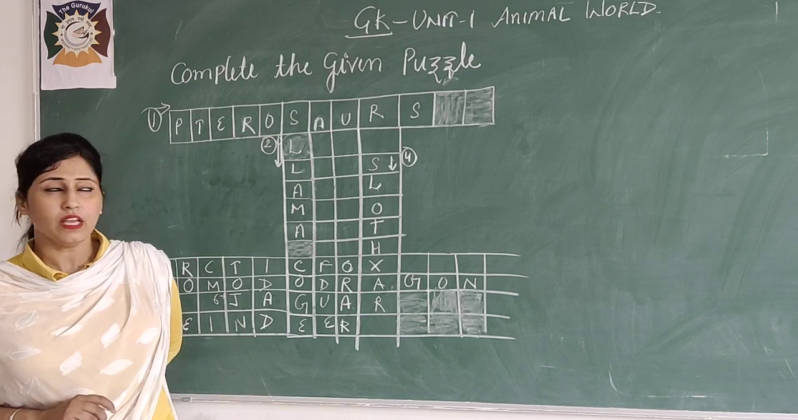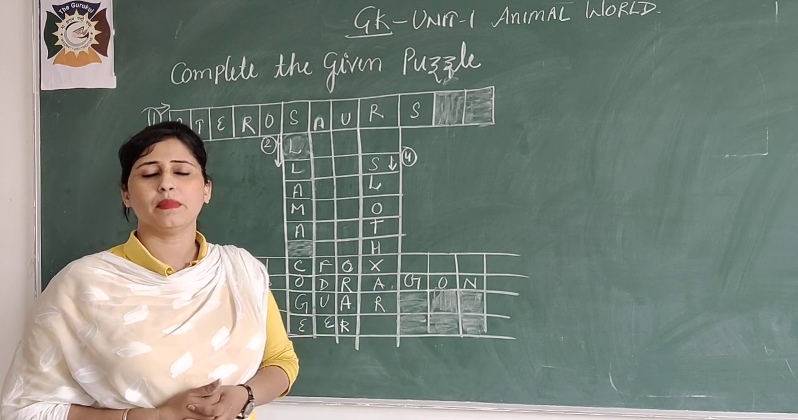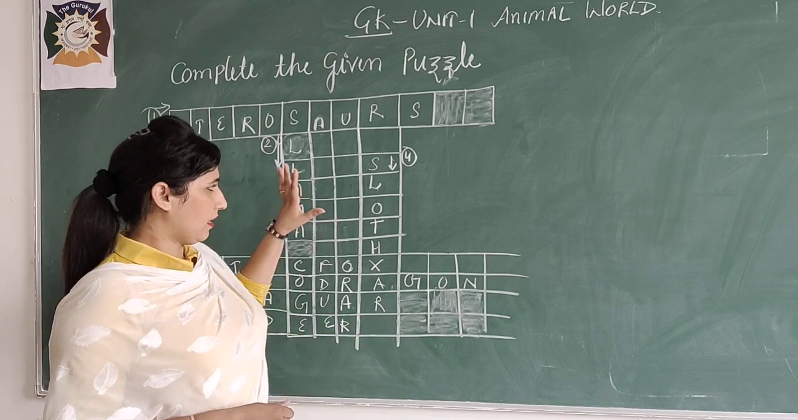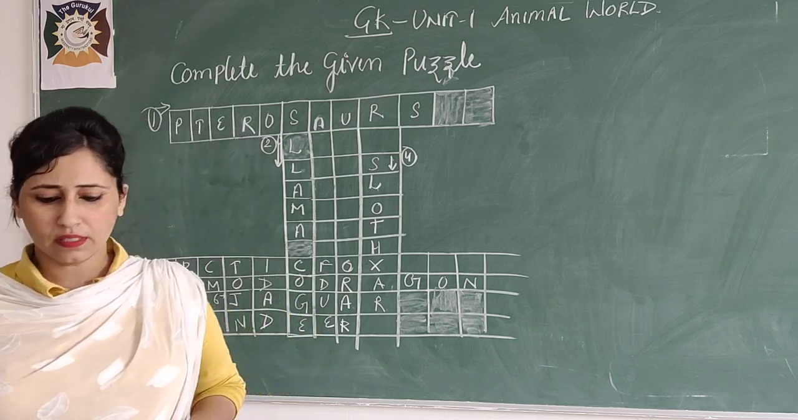REINDEER. Okay, so it is our first unit, the name is Animal World, and we have completed this puzzle. Okay, so now we will start with the next unit.